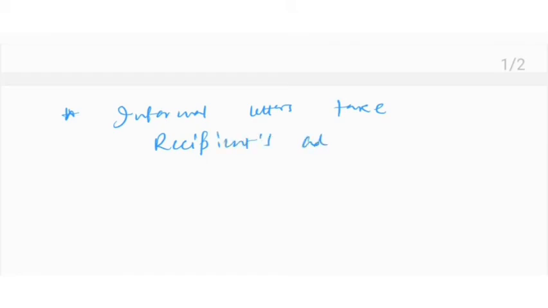A similar question may be asked like this: informal letters take the recipient's address. A true, B false. So obviously false.